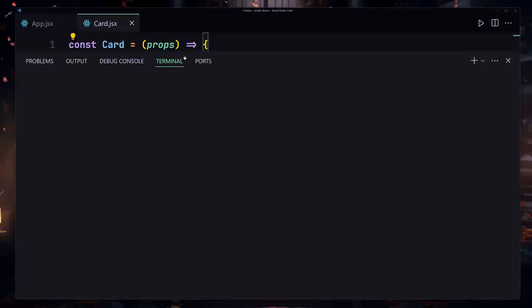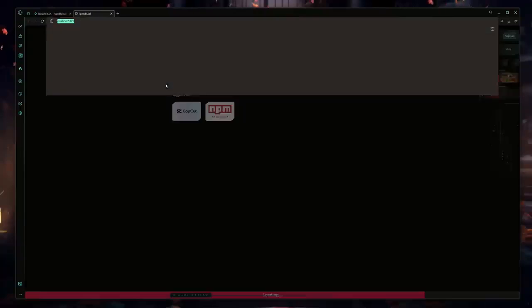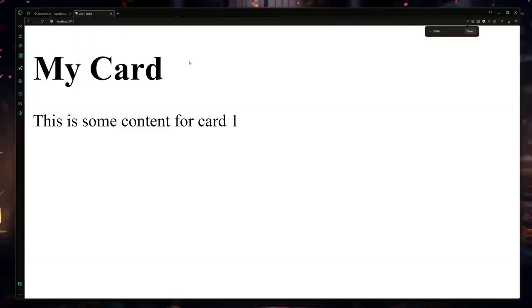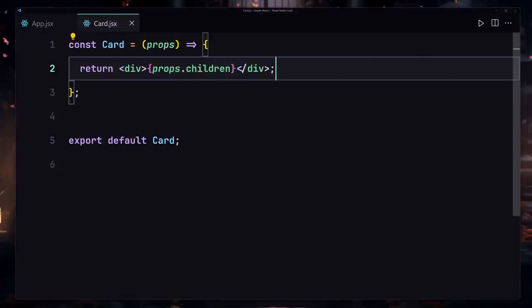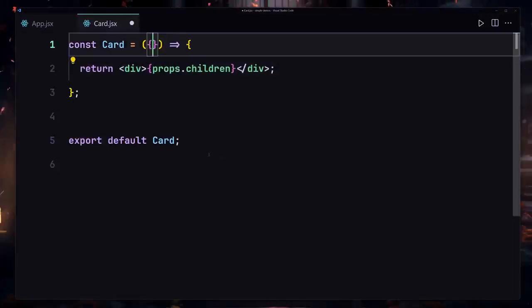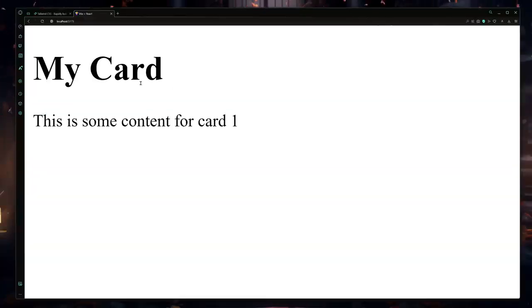If I use that, now let me use my npm run dev, so it's going to start my server. Let me just write localhost right here. And what are we getting? We're now getting my card and also that same paragraph text right here. Okay, so we can also destructure them by just removing these props and destructuring our children. So now we no longer have to specify this props dot, and now we save our file, and here you can see we are still getting the same result.